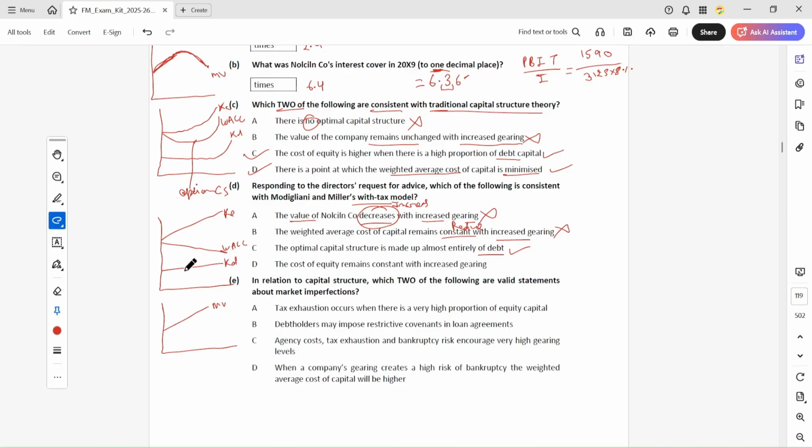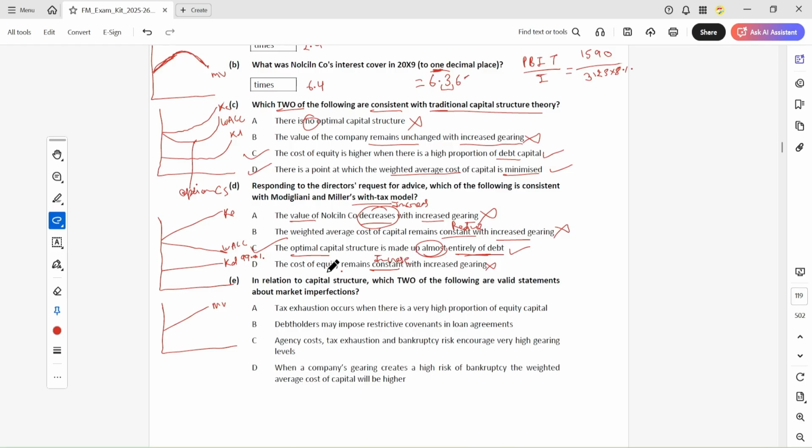So the lower WACC will be when there is the highest proportion of debt, which in this theory can be 99.9%. So this is the optimal capital structure, almost entirely debt, 99%. The cost of equity remains constant with increased gearing? No, this will increase, not stay constant.